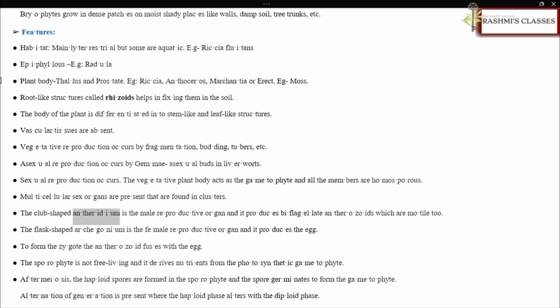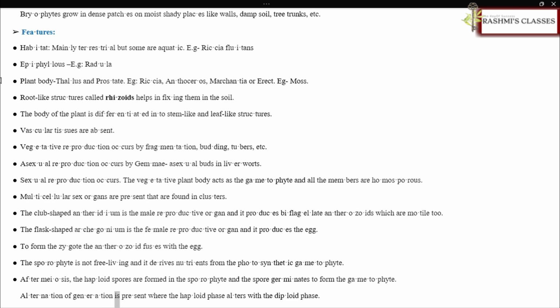The club-shaped antheridium is the male reproductive organ and it produces biflagellate antherozoids which are motile too. The flask-shaped archegonium is the female reproductive organ and it produces the egg. To form the zygote, the antherozoid fuses with the egg. The sporophyte is not free-living and it derives nutrients from the photosynthetic gametophyte. After meiosis, the haploid spores are formed in the sporophyte and the spore germinates to form the gametophyte.